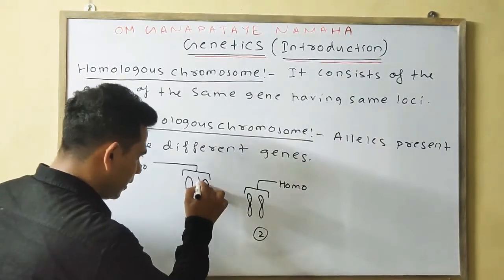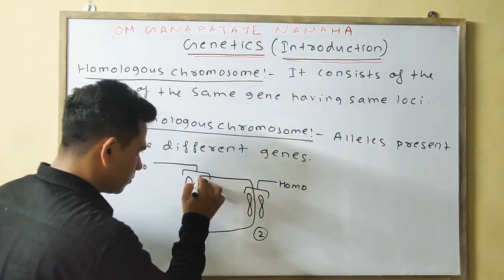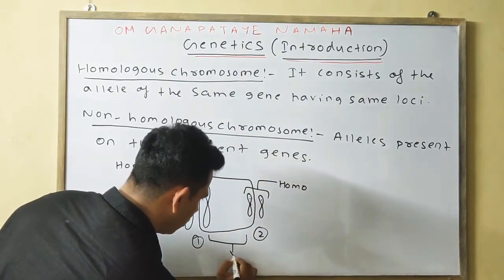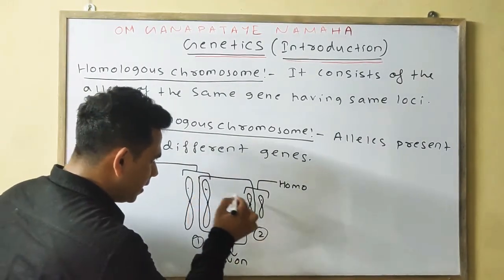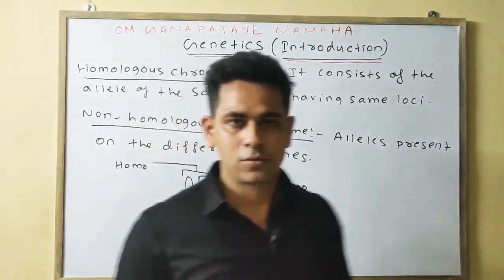But if we take these two things, then this is the non-homologous chromosome, because it consists of alleles of two different genes.